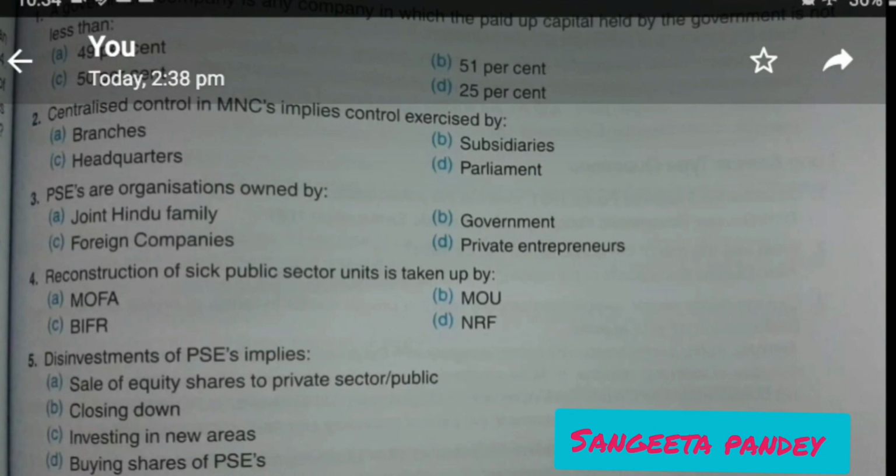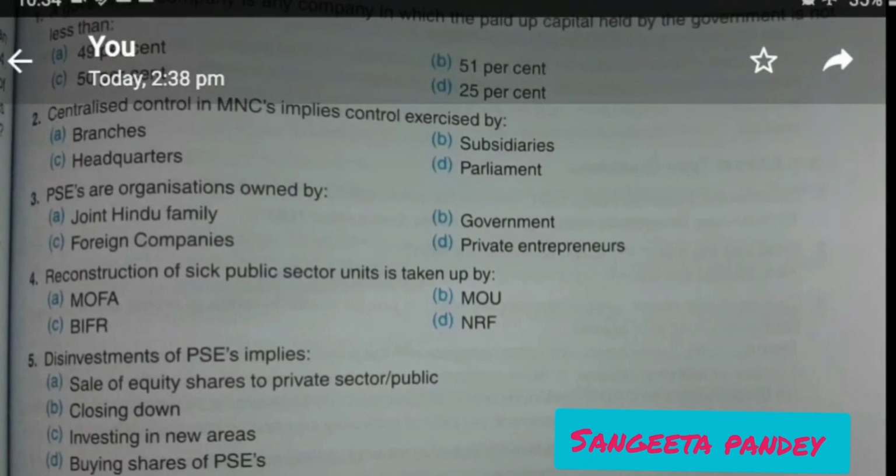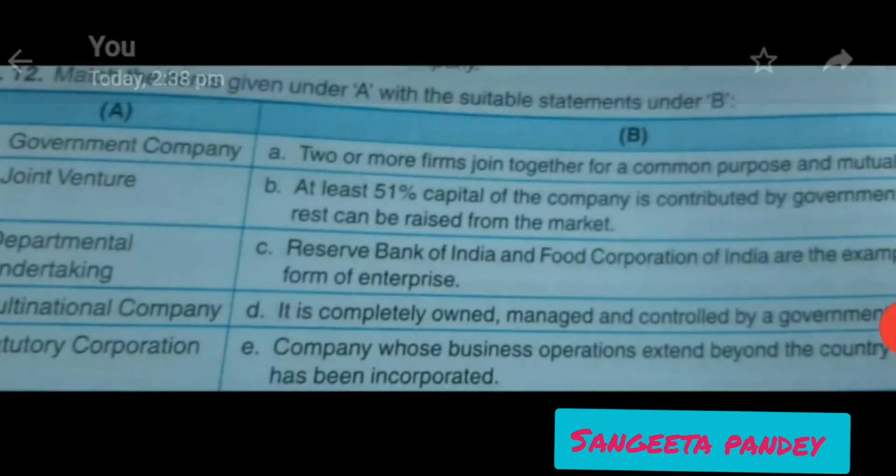One more question is left. Disinvestment of PSEs implies. Disinvestment means sale of equity shares, or closing down, or investing in new share, or buying shares of PSE. No, disinvestment simply means sale of equity shares to private sector. Okay, now let us discuss some MCQs.